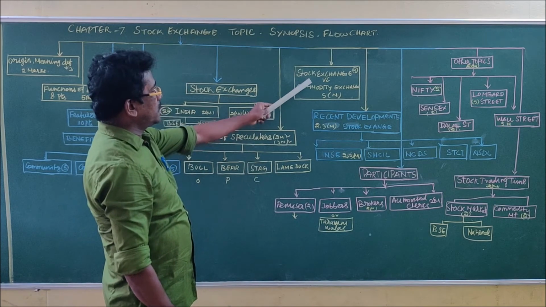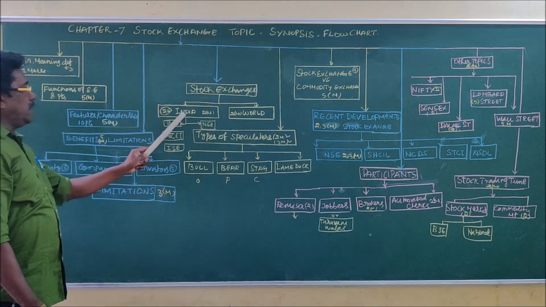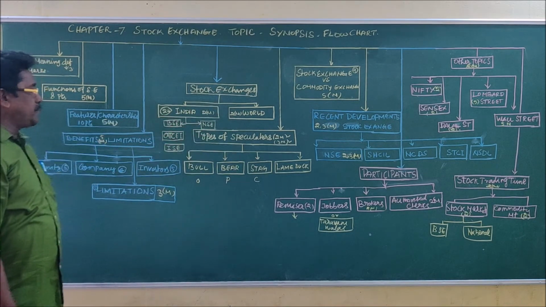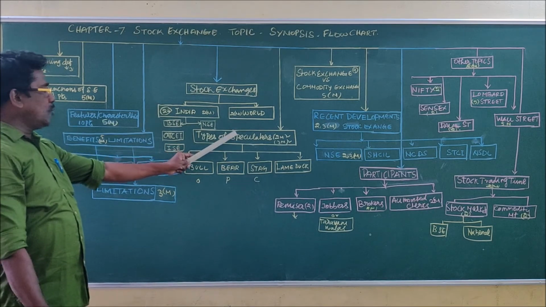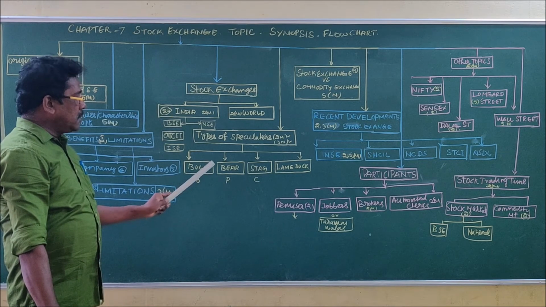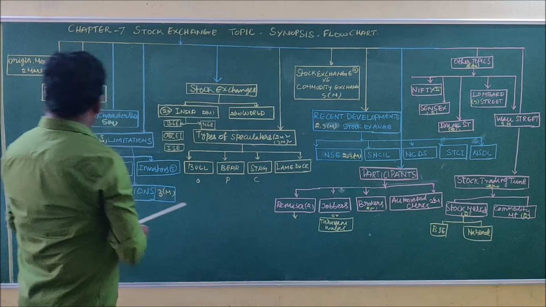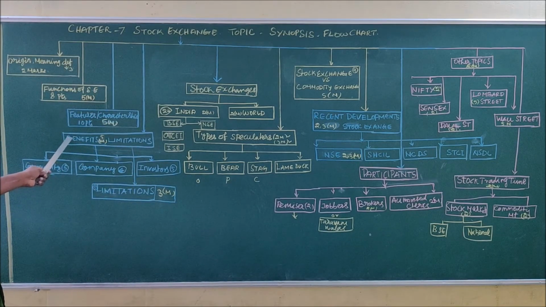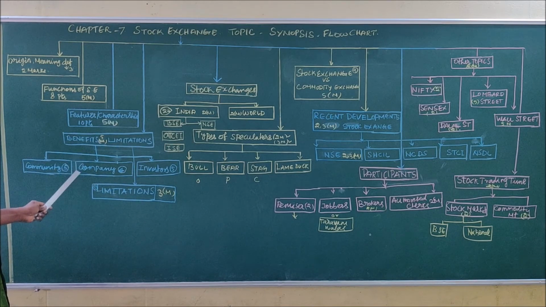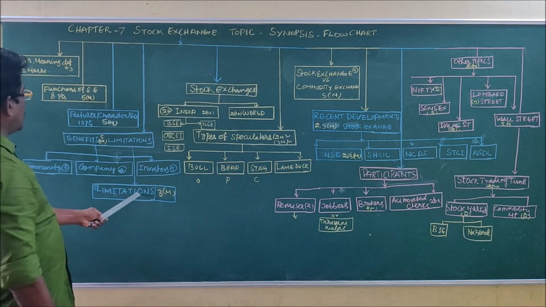Stock exchange versus commodity exchange, 9 points, is a 5-mark question. Stock exchanges in India, 2-mark question. Stock markets in the world, 2-mark question. Types of speculators, 2 marks and 3 marks. If only 1 is asked, it will be a 2-mark question. If any 2 are asked, it will be a 3-mark question. And the benefits of stock exchange available to the community, company and investors are all from 5-mark questions. Limitations, there are 5 points, will be asked in a 3-mark question.